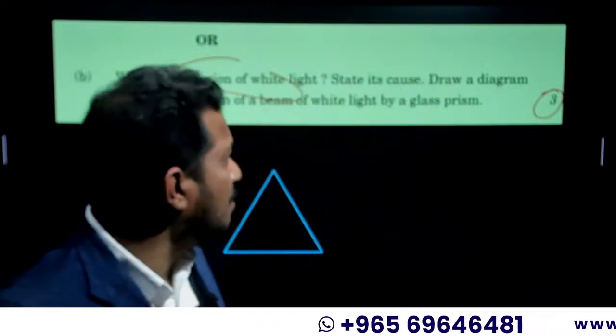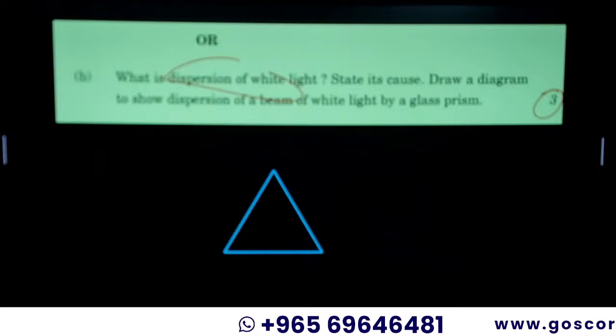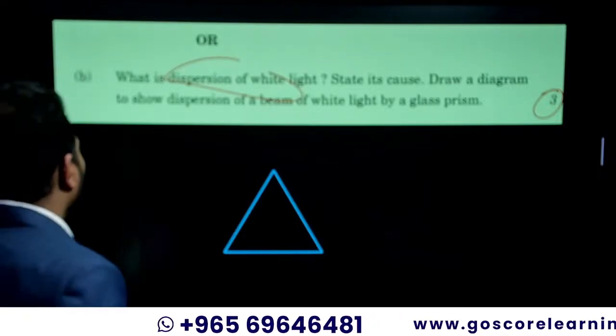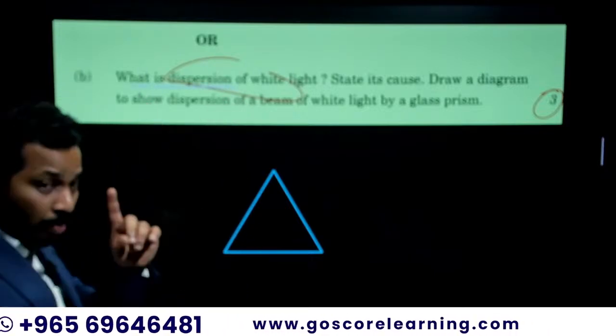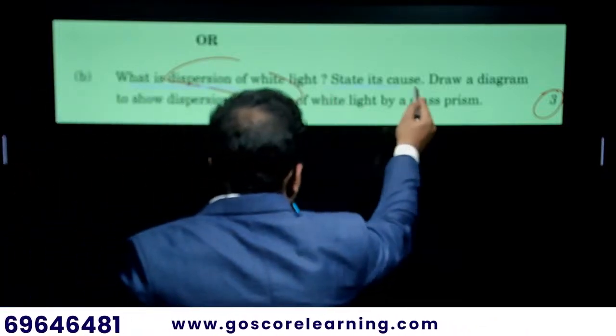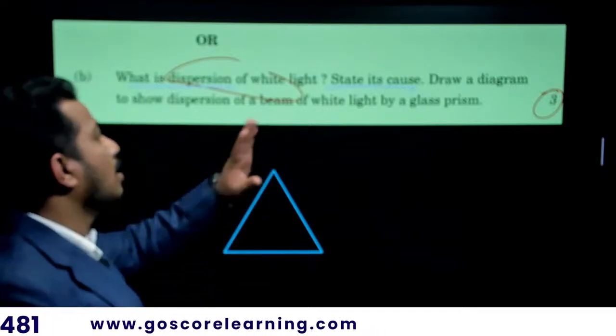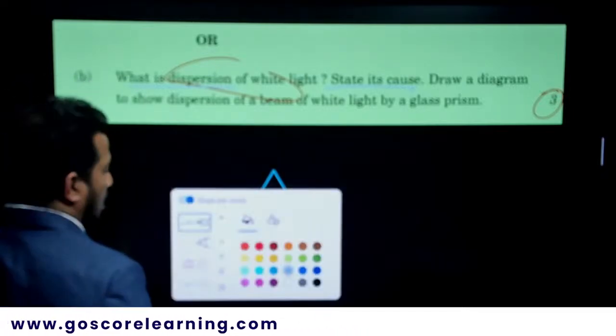Then, draw the diagram to show the dispersion of a beam of white light by passing through the prism. For this question, for writing the definition you get 1 mark, for stating the cause you get 1 mark, and for drawing the diagram you get 1 mark. That's how the distribution is.